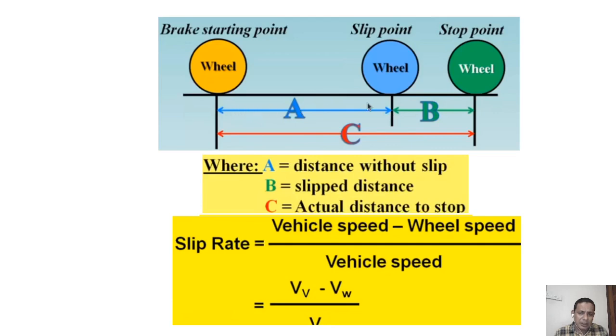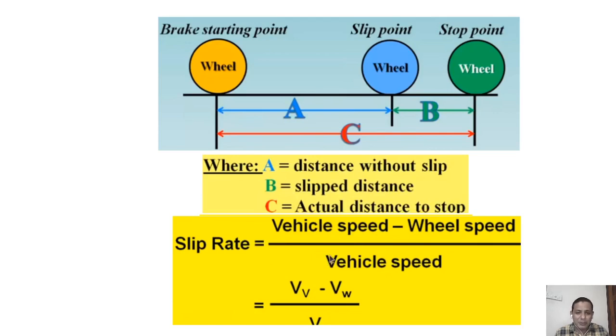That is, from here to here the tire is rotating. From here to here the tire comes to a lock. The tire is not rotating, so there is a slippage, and there is a term called slip rate. Slip rate is equal to vehicle speed minus wheel speed, divided by vehicle speed, where vehicle speed is actually the translational speed. From this equation itself you can see that if the vehicle speed is higher, the possibility of slip is higher. So as speed increases, the slippage also increases.